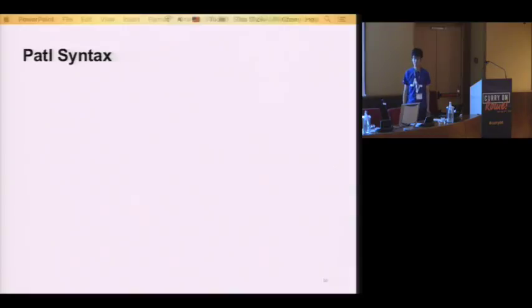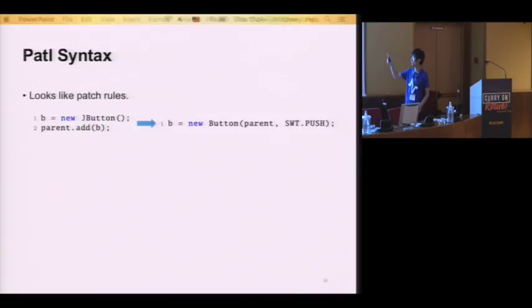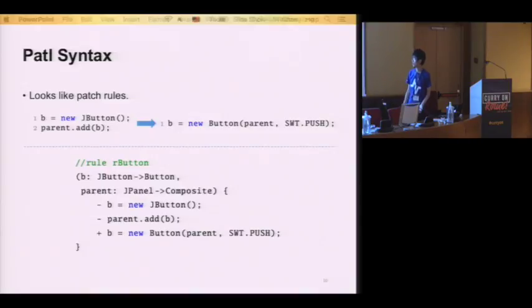So in the next several slides, I'm going to walk through the language details, about what the design is and how it works. This is the syntax of Paddle. Paddle looks like patch rules. What we want to do is to transform a JButton to a Button creation. The rule looks like this. The first part is the meta variable declaration. The meta variable declaration is to ensure that our match is not by text match, but by type match. We're matching against some objects in the code rather than some text.